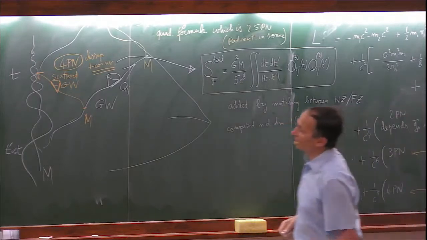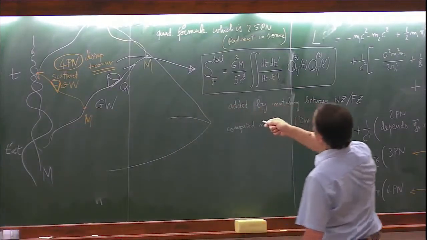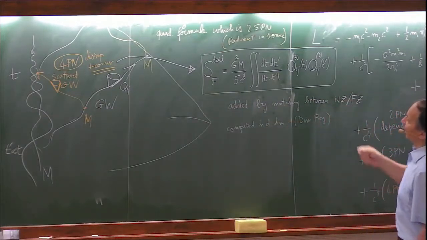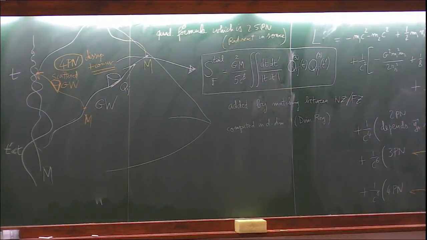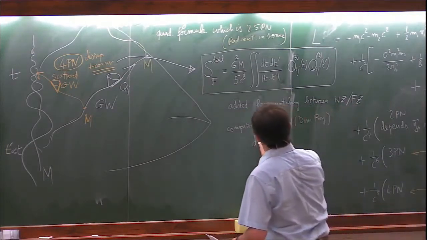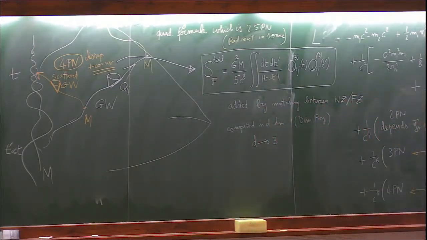And this pole will cancel out the pole which comes from the infrared divergences in the Fokker action. And the result will be finite. And this finite part, when it is computed correctly in d dimensions, and then taking the limit d tends to 3, finally solves the problem of the equations of motion.